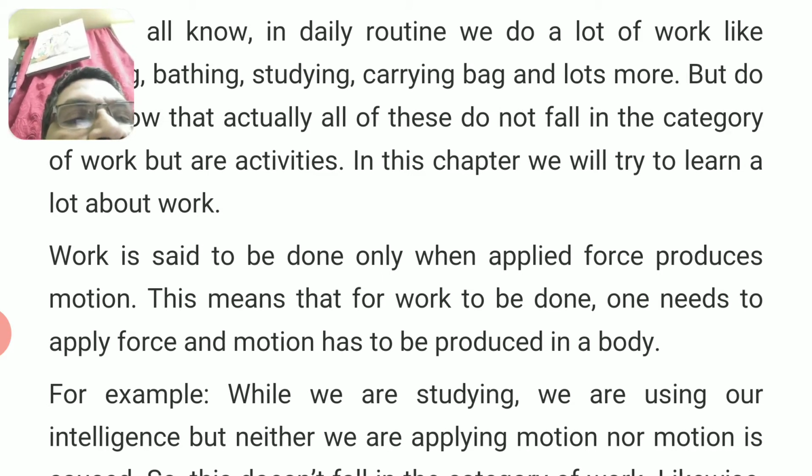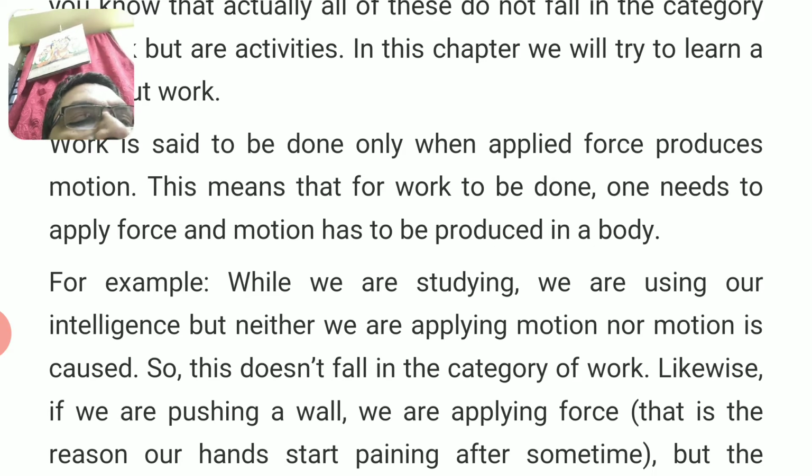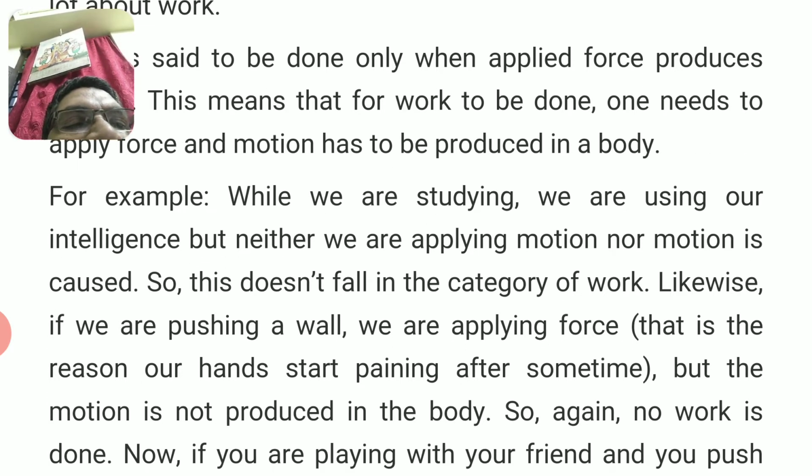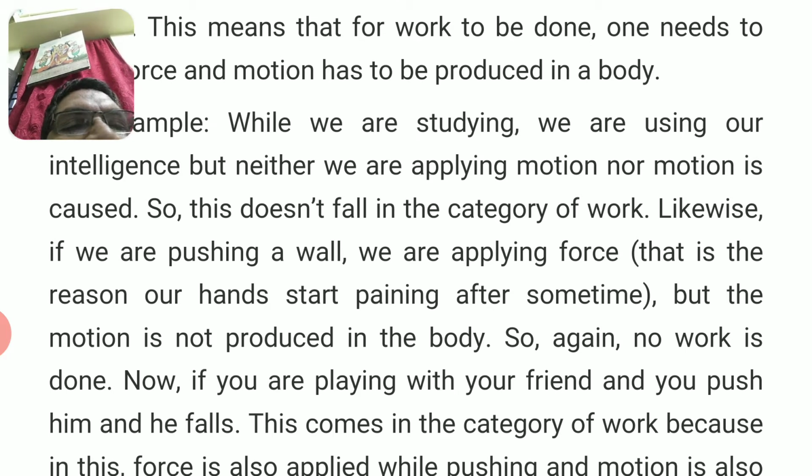For example, come back to the screen. While we are studying, we are using our intelligence, but neither are we applying force nor is motion caused. So this doesn't fall in the category of work. Likewise, if we are pushing a wall, we are applying force, and that is the reason our hands start paining after some time.